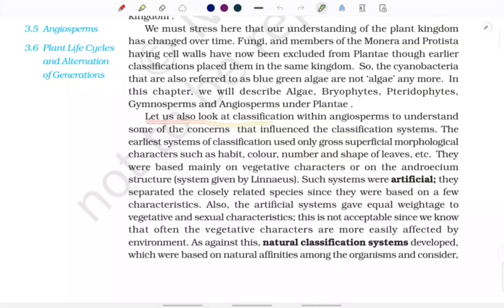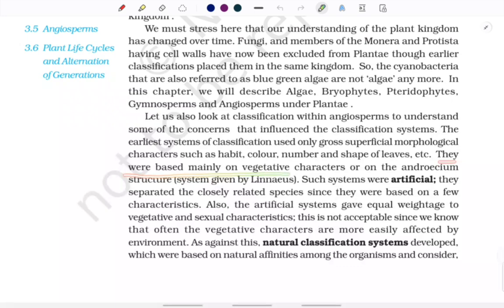Let us also look at the classification within angiosperms to understand some of the concerns that influence the classification system. So firstly, we're going to look at the classification of angiosperms. The earliest system of classification used only gross superficial morphological characters. This term is very important because it has come in previous years many times. The earlier system used to consider these. What were the gross superficial morphological characters? Like habit, color, number and shape of leaves. So this was considered as a system of classification.